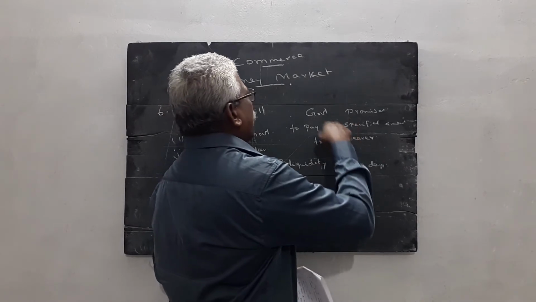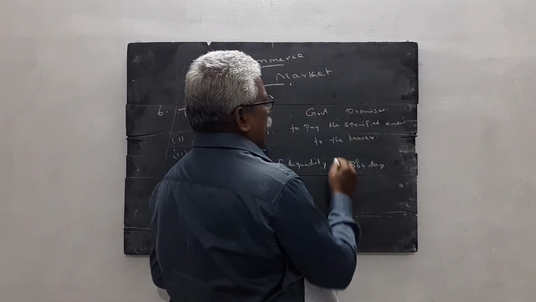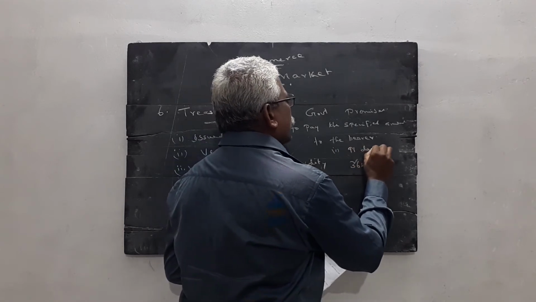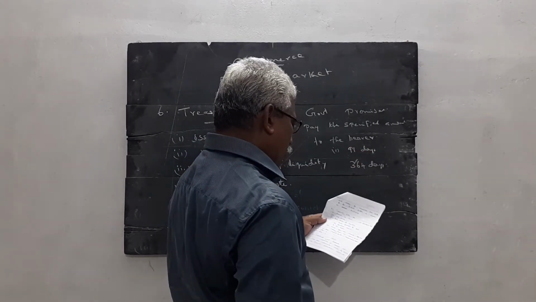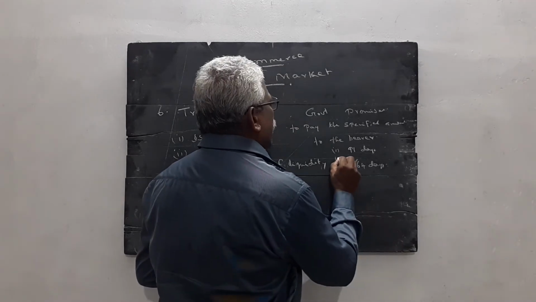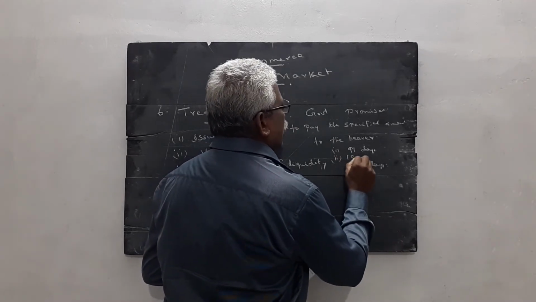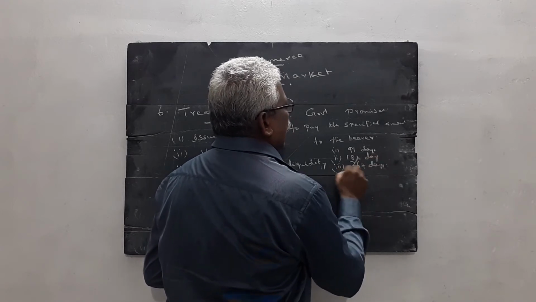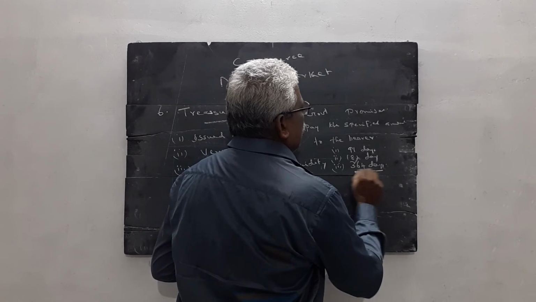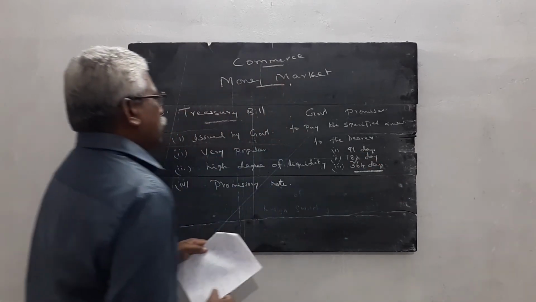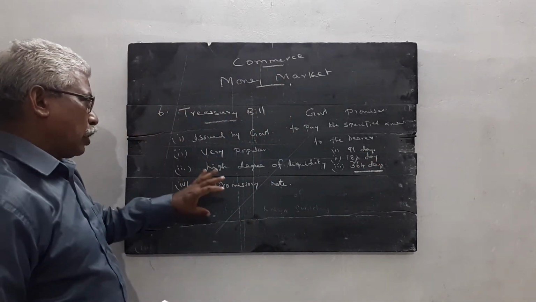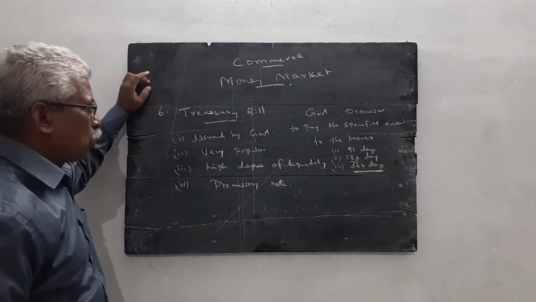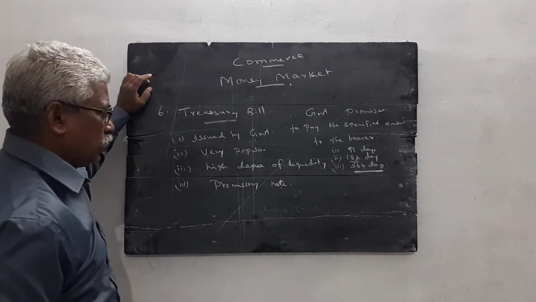Then there are 3 types of treasury bills. Number one, 91 days treasury bill. Number 2, 182 days treasury bill. Number 3, 364 days treasury bill. So this is the information about treasury bills. Treasury bill is one of the instruments used in the money market.